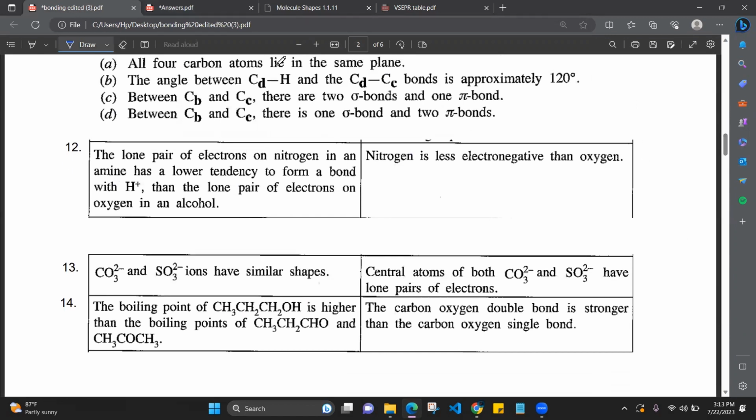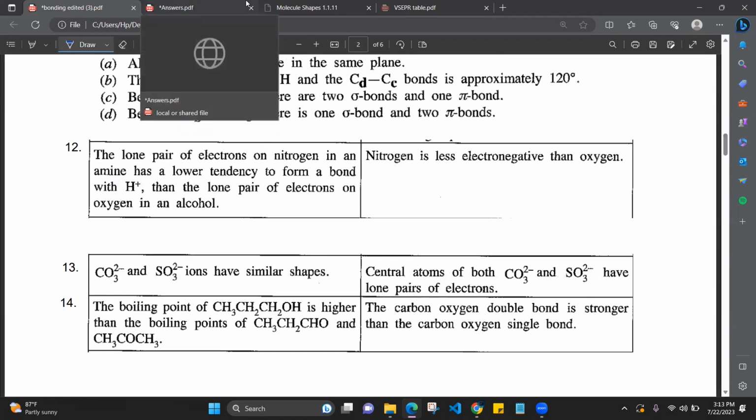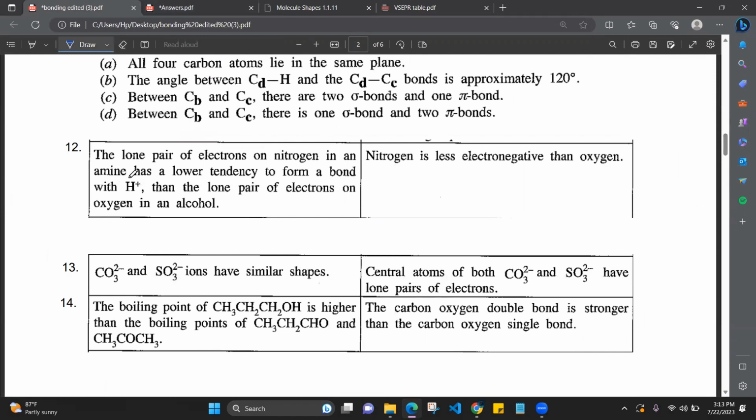The lone pair of electrons on nitrogen in an amine has a lower tendency to form a bond with H plus than the lone pair of electrons on oxygen in an alcohol. By now, you all should know what this means. What does this mean? Lone pair of electrons is forming a bond with H plus. That means what? It is a Lewis acid or base. Lone pair of electrons is being donated to form a bond with H plus. So that means it is a Lewis base. Now they're asking which is a better Lewis base, amine or alcohol, right?